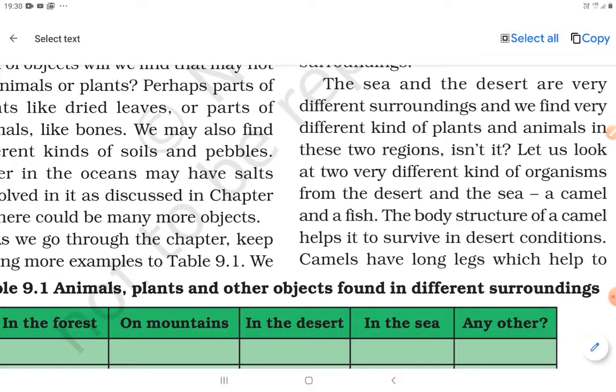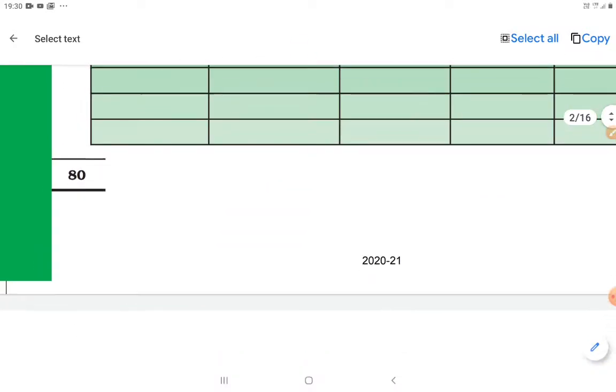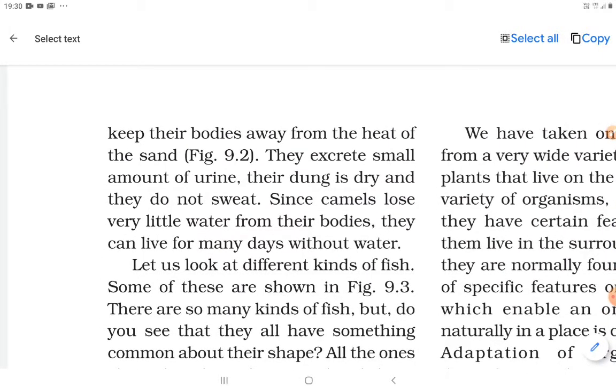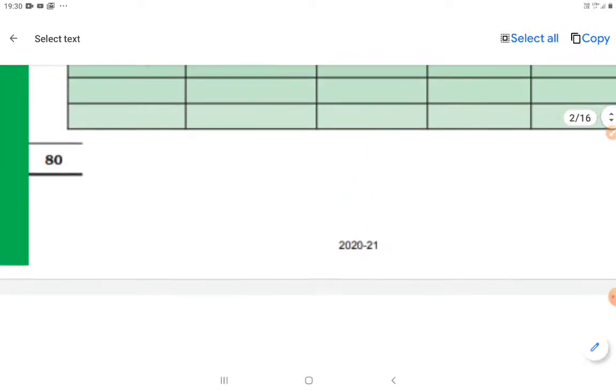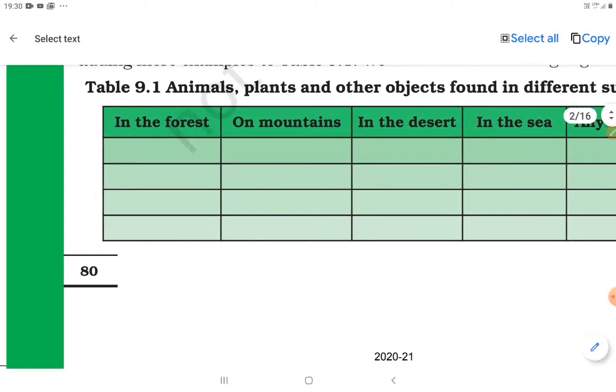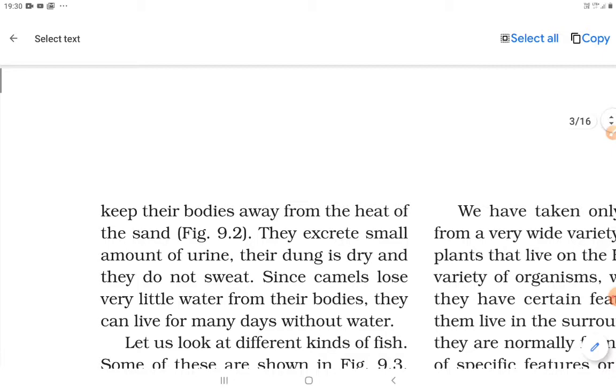Camels have long legs, which help to keep their body away from the heat of the sand. This is also a very important point: the legs of the camel are very long, because there is so much heat on the sand, and the body should be kept away from it.